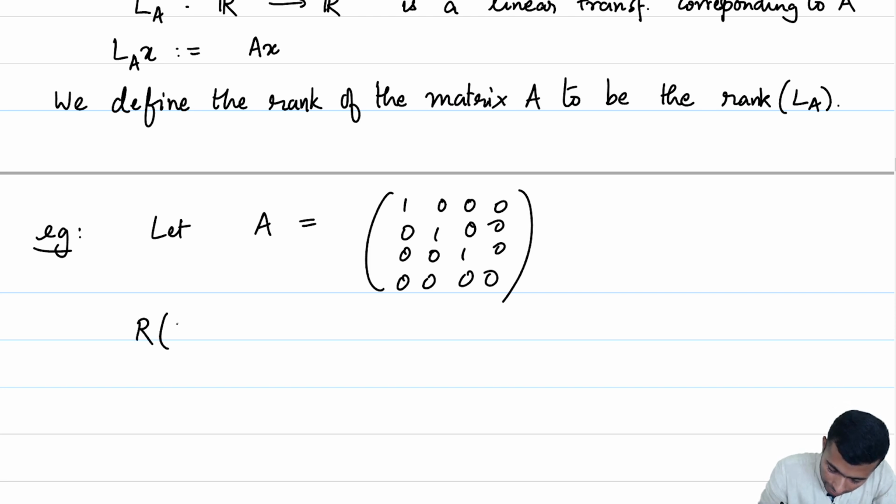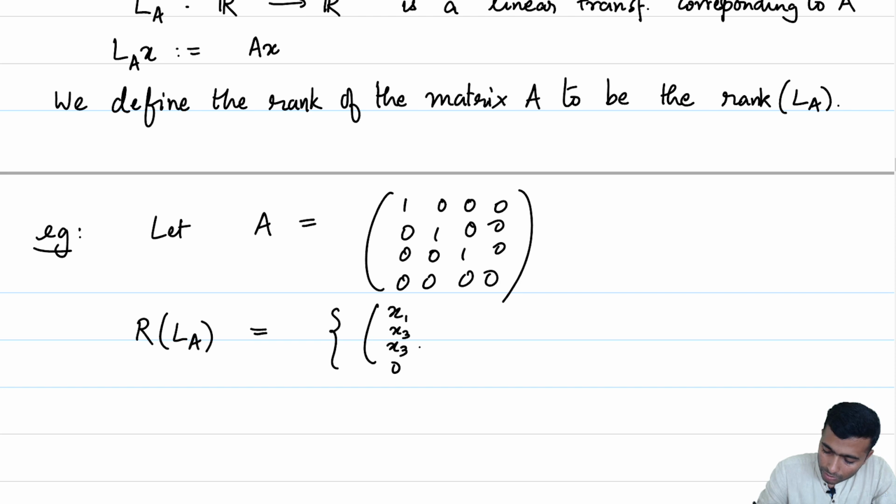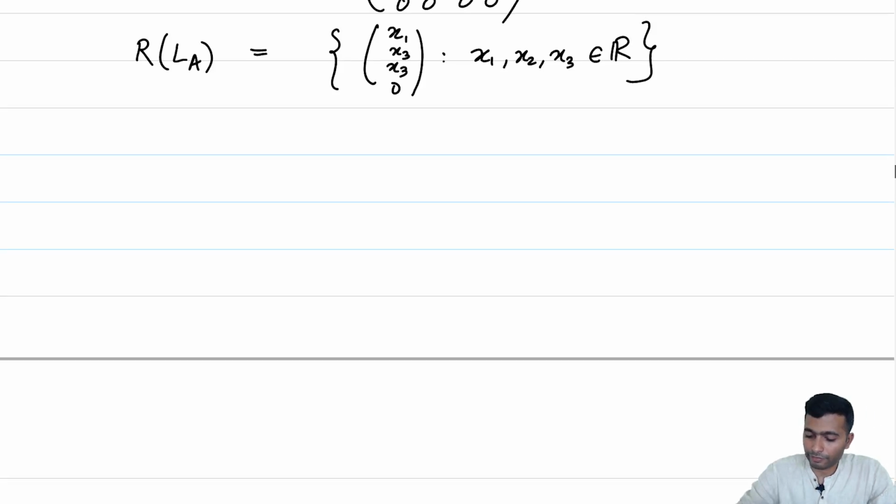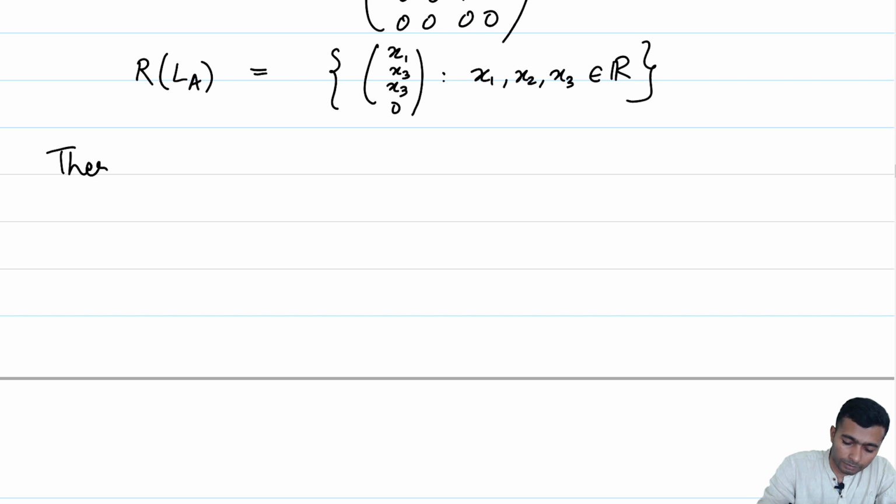I will leave it as a check for you to notice that this is nothing but the set of all (x1, x2, x3, 0), where x1, x2, x3 are real numbers. And therefore, rank of A is equal to 3.